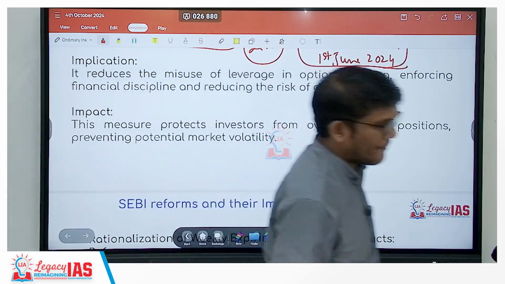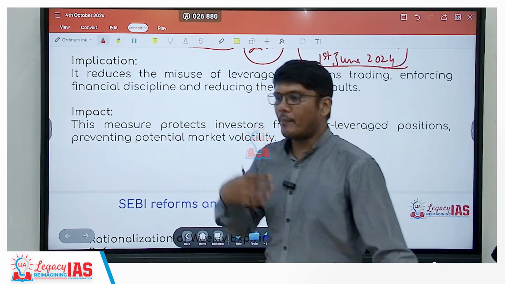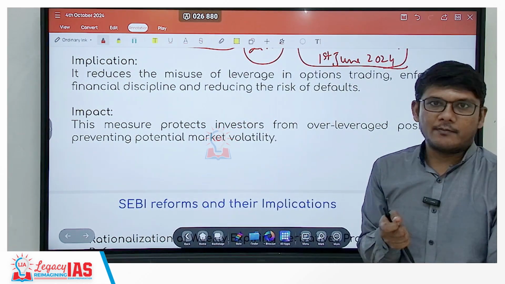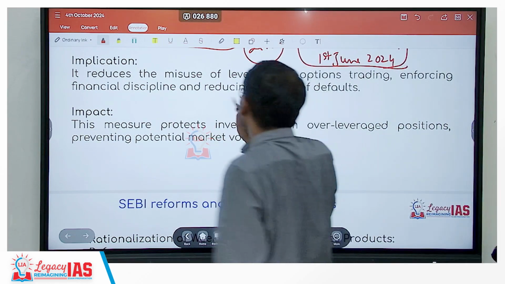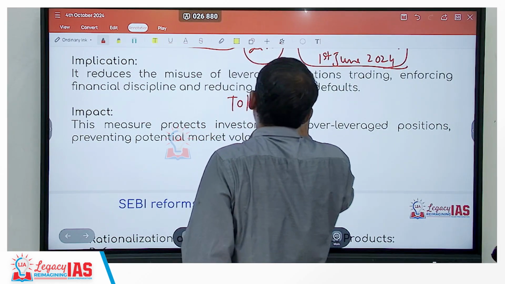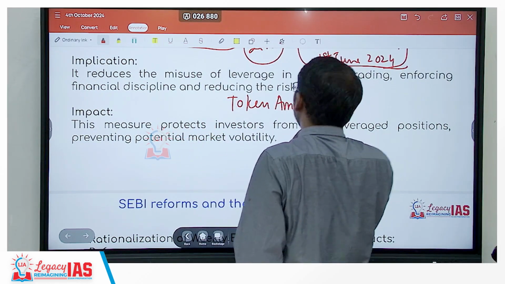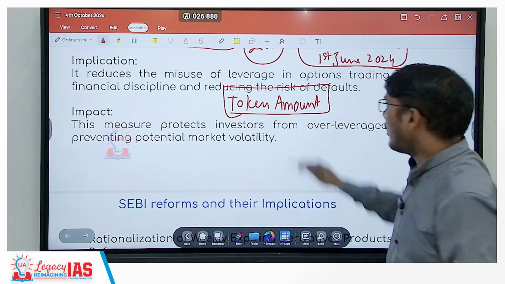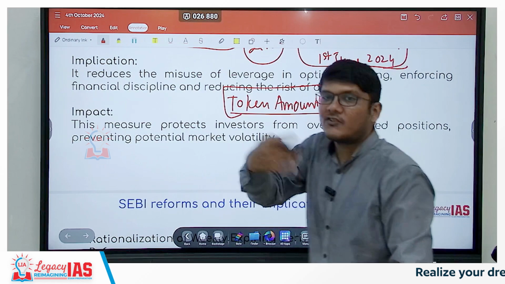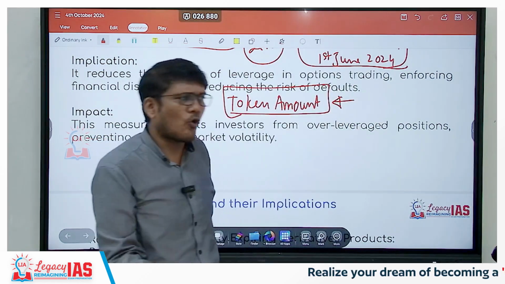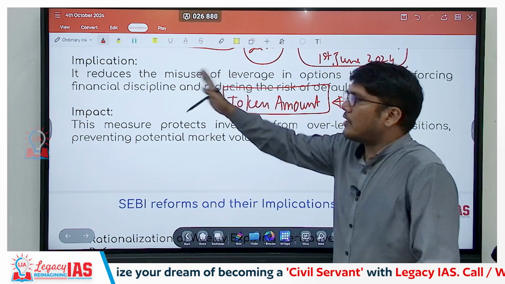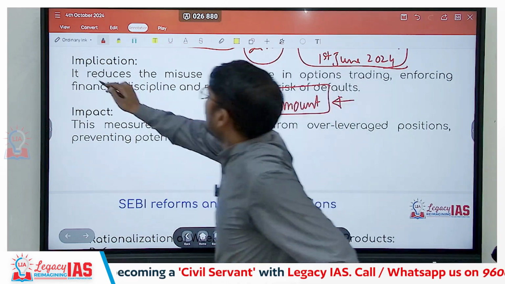Take this for example. You go to purchase an asset or something, and you do the down payment, or not the down payment, actually the token amount. When the token amount is there, then the person will hold that property for you, because this token amount is showing your seriousness. Without giving any token amount, no one will hold anything for you. So it is exactly what the premium does over here. So it reduces the misuse.